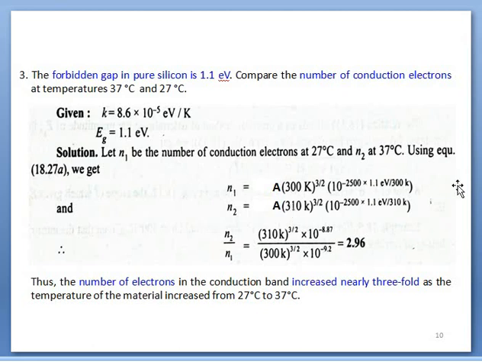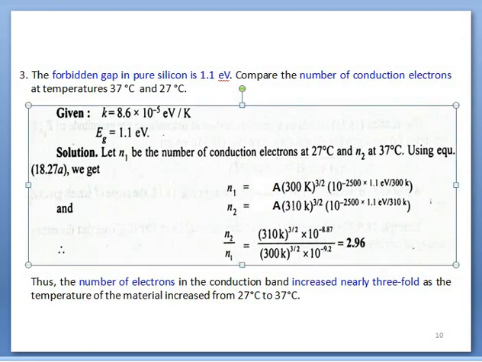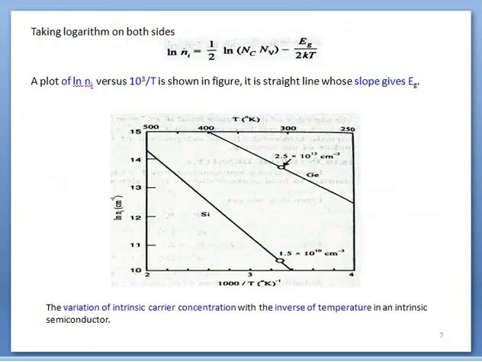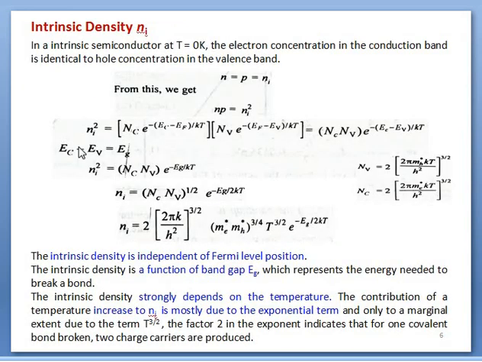As we have already shown that ni is equal to this whole term, since we have to get the ratio of concentration of electrons at 2 different temperatures, the common terms will be cancelled out.